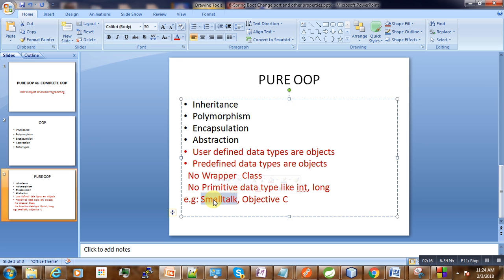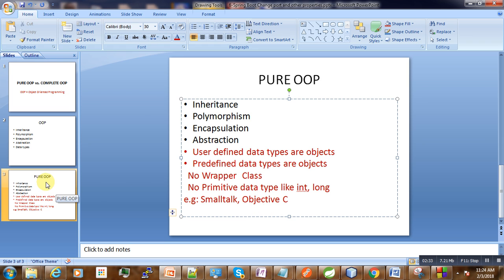Some examples of those languages are Smalltalk, very hard to study, sorry to say that, and Objective-C, anyone who has tried to have an experience with that.